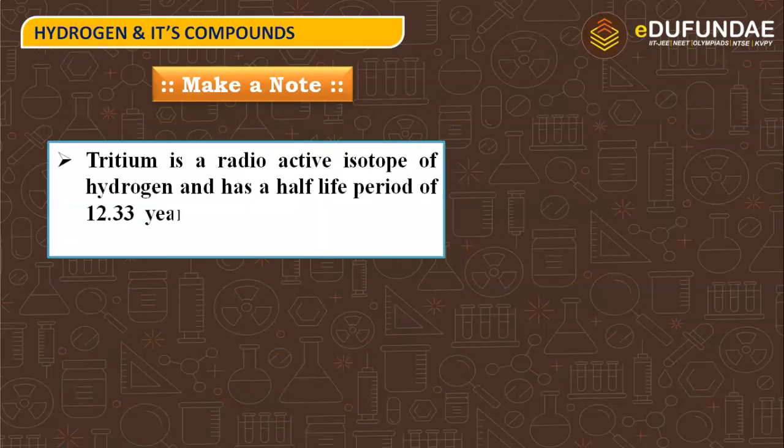Tritium is a radioactive isotope of hydrogen and has a half-life period of 12.33 years and it emits low energy beta particles. If something is radioactive, it will have a half-life period. Half-life period means the time when it naturally decays to half of its mass. So it has a half-life period of 12.33 years and emits low energy beta particles.